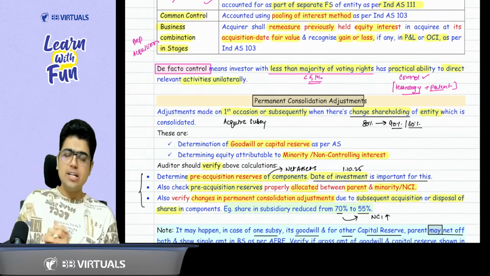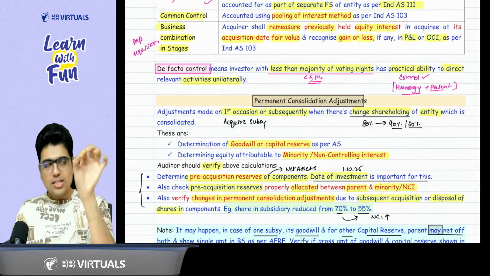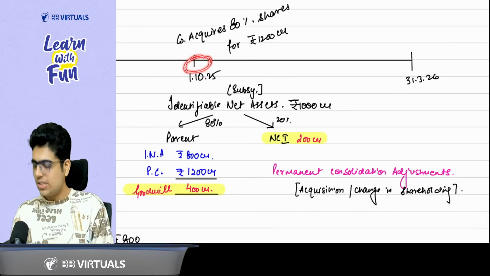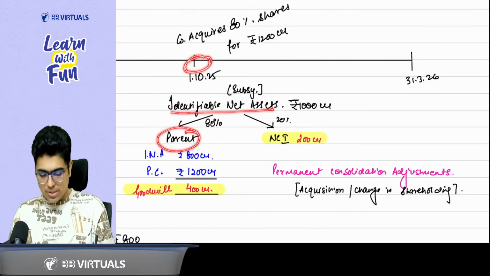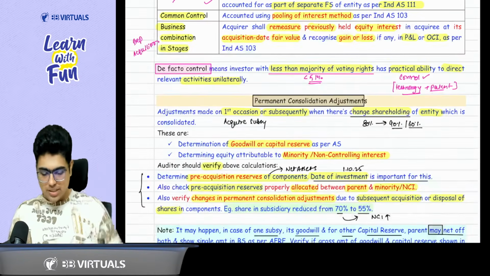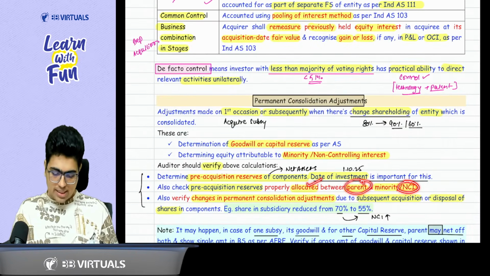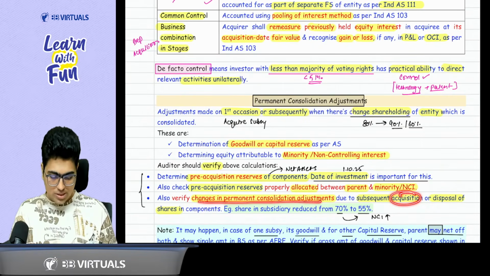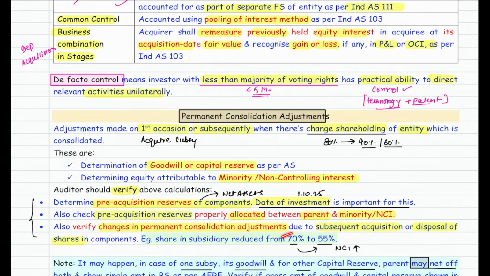What do we need to verify? We need to verify the net assets, or you can say pre-acquisition reserve. For this, you should know the date of acquisition. If you know the date of acquisition, calculate the identifiable net assets or pre-acquisition reserves and divide it between the parent and the NCI. This is the same thing given here. They should be properly allocated between the parent and NCI. And lastly, changes in the consolidation adjustment due to subsequent acquisition or disposal of the component. So if the share has gone from 70 to 55%, it will lead to an increase in the NCI.